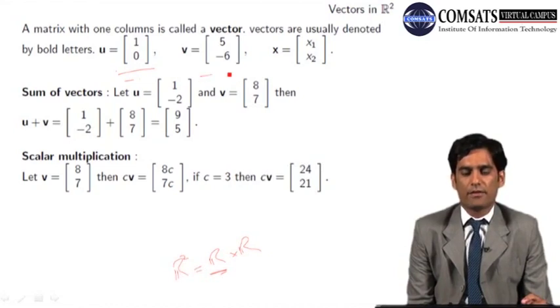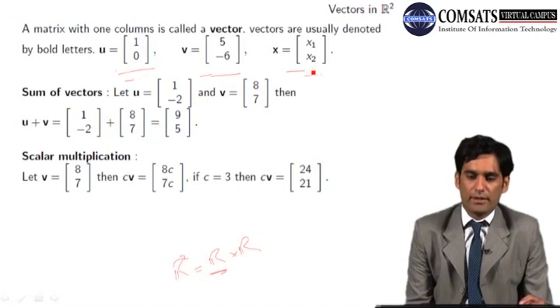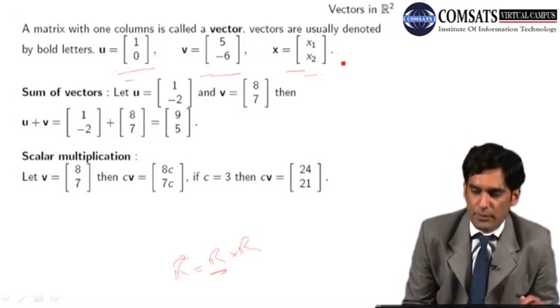The x component is 5 and the y component is minus 6. Similarly, this is the general vector: the x component is x1 and the y component is x2.